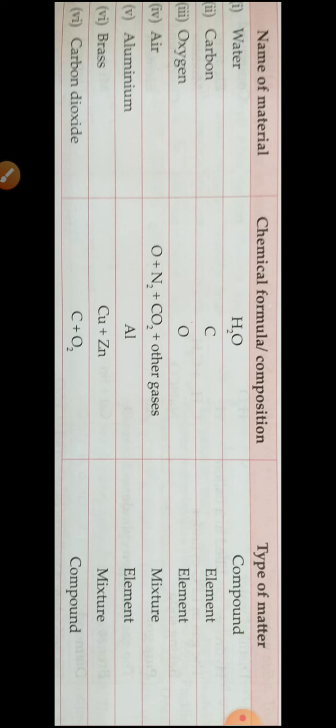We know matter has three states: solids, liquids and gases. But the second method of classification of matter is elements, compounds and mixtures. See table 6.4 in your textbook, page number 41. Here is how elements, compounds and mixtures are classified into matter. Now we'll study the characteristics.